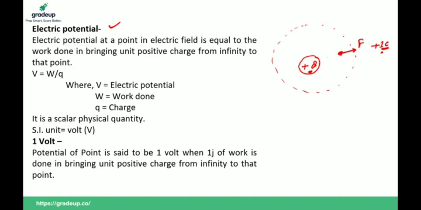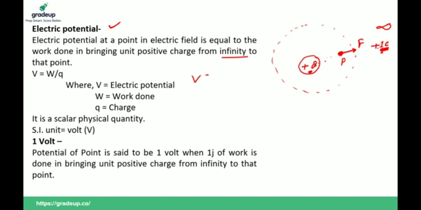If you want to bring this unit positive charge near this charge, then you have to do work against this repulsive force, and this work done is stored in the charge in the form of electric potential. So electric potential at a point P is defined as the work done in bringing unit positive charge from infinity to that point.